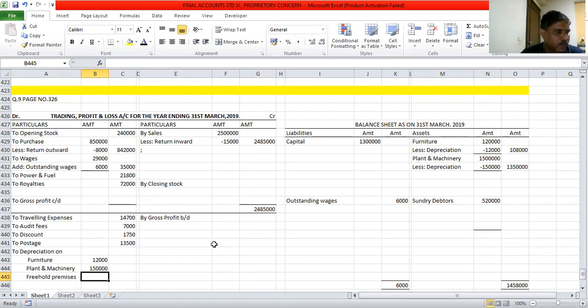Next, we have freehold premises. That is again the asset side. Freehold premises, in the inner column I will take 7,02,000. Less depreciation. He says 15%. Adjustment number 5: he says that freehold premises at 15%. What is 15% of 7,02,000? 7,02,000 into 15%, calculate it.